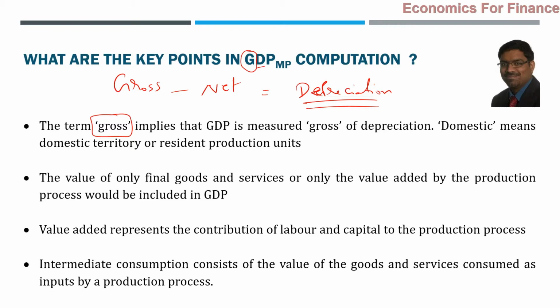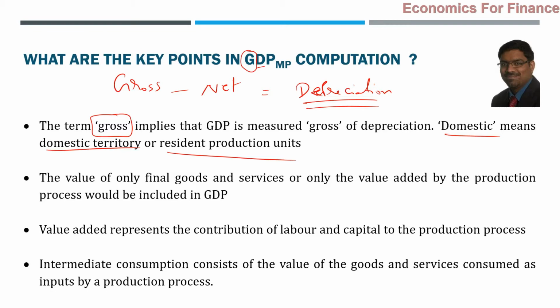But here we are looking at GDP, that is why it is using the word gross, meaning it is gross of depreciation. Then what is this word domestic talking about? Domestic is domestic territory or resident production units. Resident production units, not necessarily those are Indian. Those are not related to the same nationality. If Apple produces iPhones in India, Apple is not an Indian company. But if it produces its iPhones in India, then that becomes a resident production unit. And whatever the value of the phones or whatever devices it produces, that will be added to the GDP at their market prices.